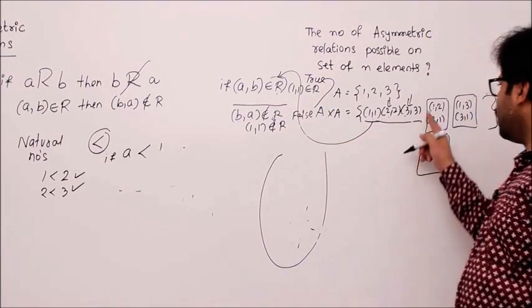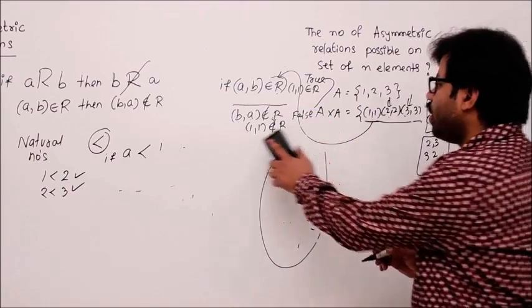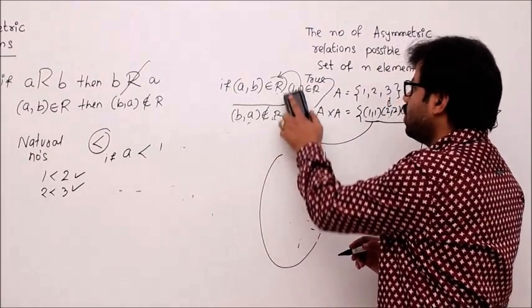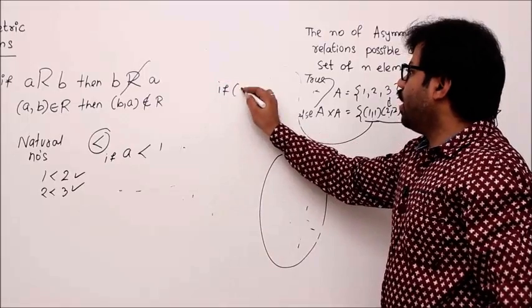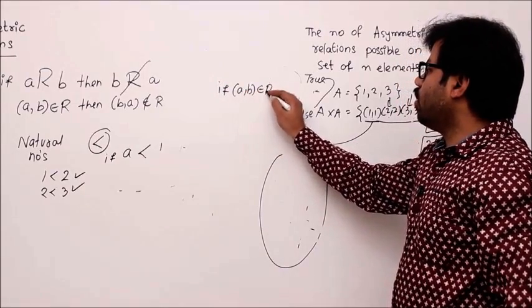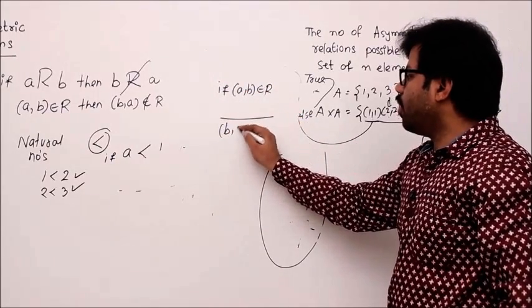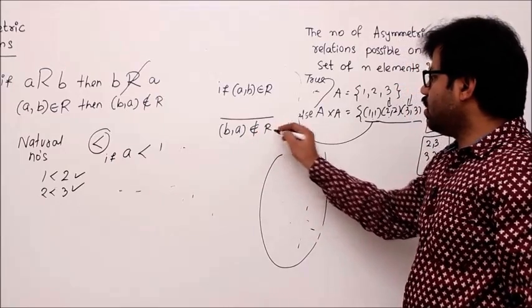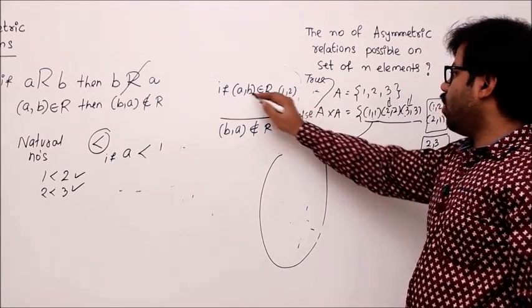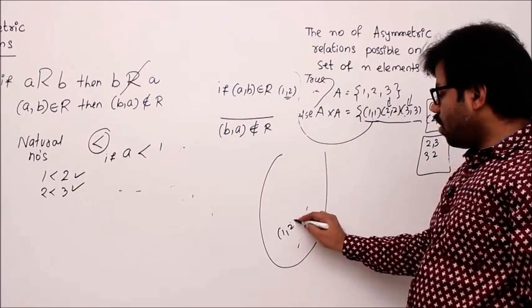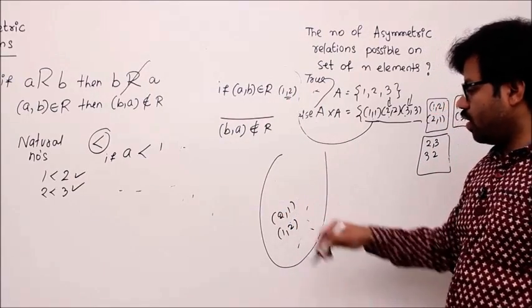So let's come to asymmetric. What asymmetric says is, if (1,2) belongs to R, let's see this. I'm writing it again. If (a, b) belongs to R, we have to prove that (b, a) does not belong to R, isn't it? Okay, if I take (1,2) here, then (1,2) belongs to R. I am trying to take (1,2) and (2,1).